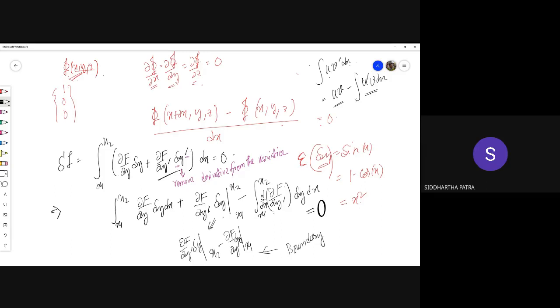Whatever is not a part of the integration are boundary terms, because they are being evaluated at the two boundaries, x1 and x2, right? Now can you tell me what is the value of this quantity, del f del y prime delta y, evaluated at x2?